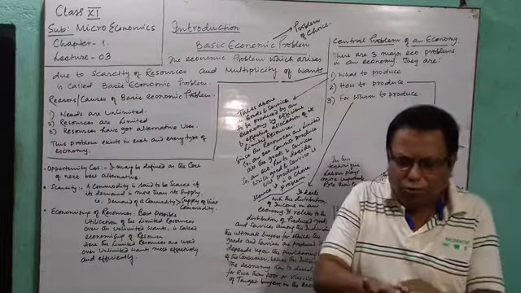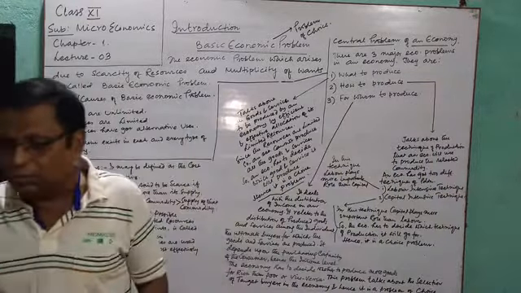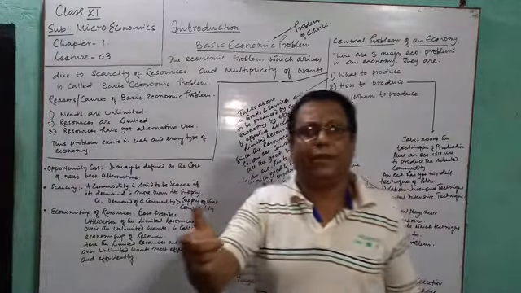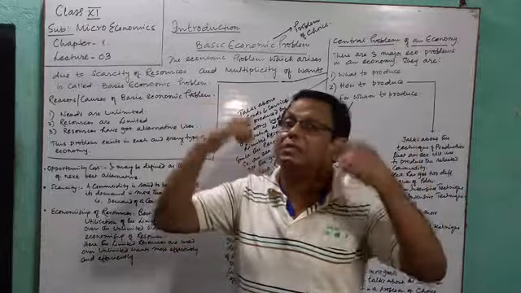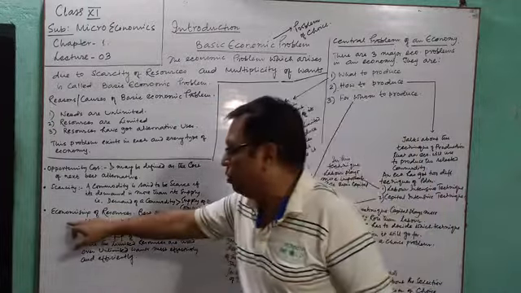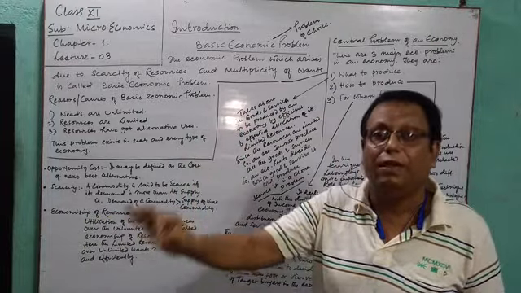You are having 2000 rupees and you will distribute this 2000 rupees over various wants in such a way that it gives you maximum level of satisfaction. This is known as the economizing of resources, best use of the available resources.